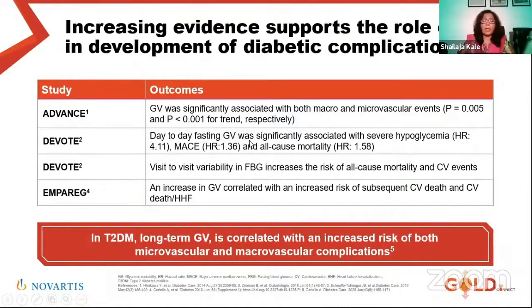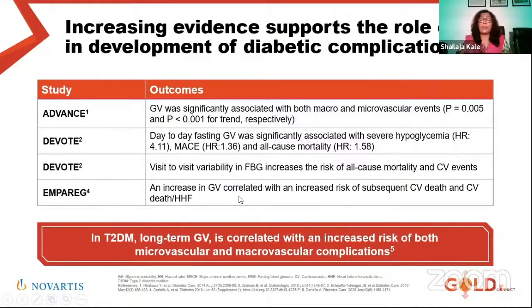All these patients, if they show high variability, have an increased risk of severe hypoglycemia. Even fasting visit-to-visit variability was studied in DEVOTE, because it was such a nicely monitored trial, and it also correlates with all-cause mortality as well as CV events. EMPA-REG showed us that the more the variability, the greater the subsequent risk.